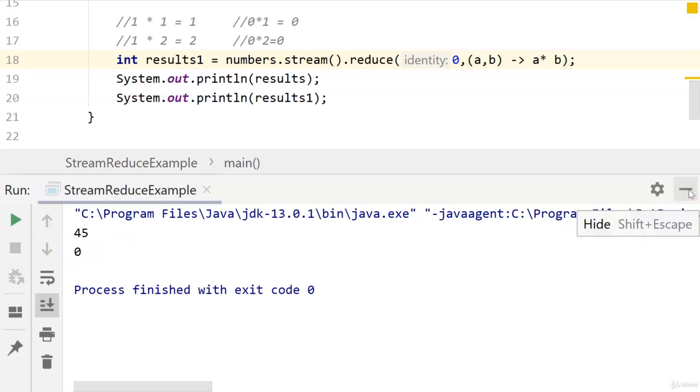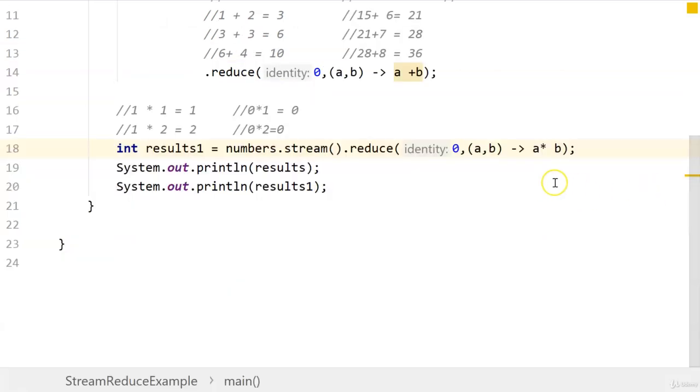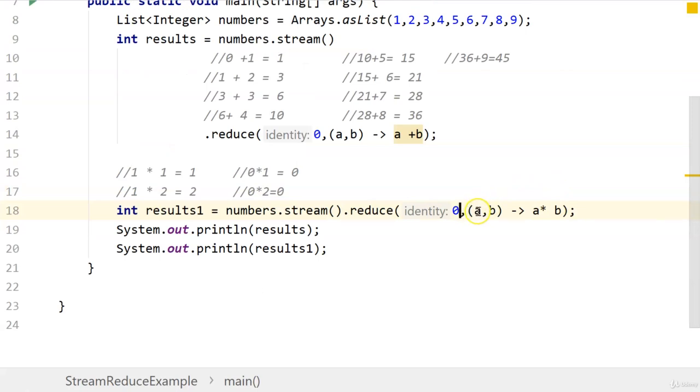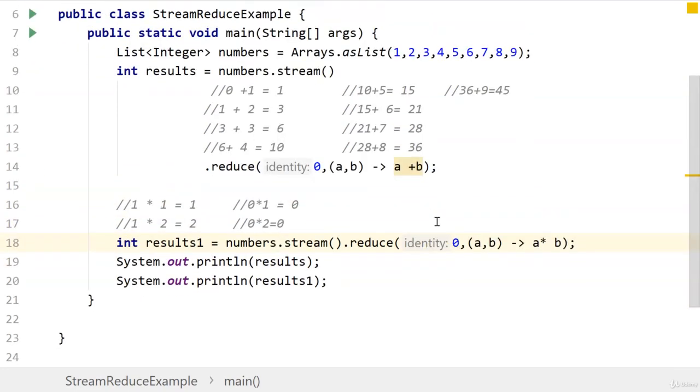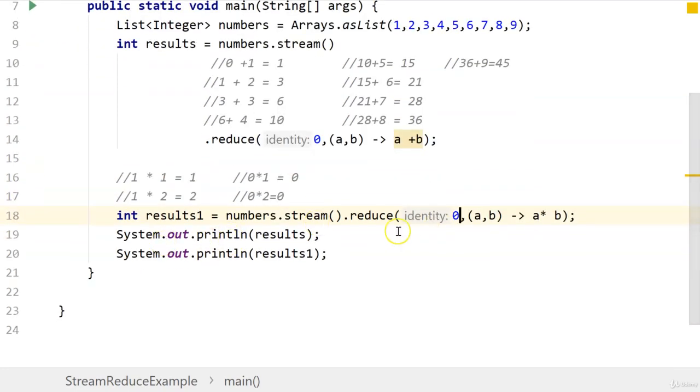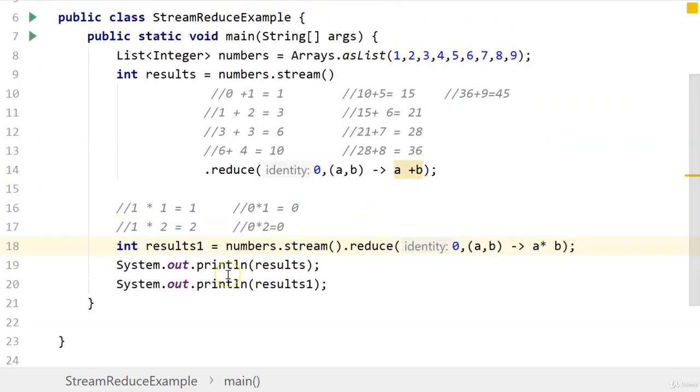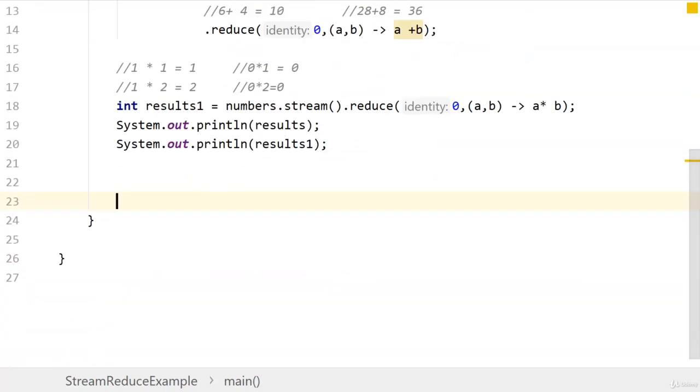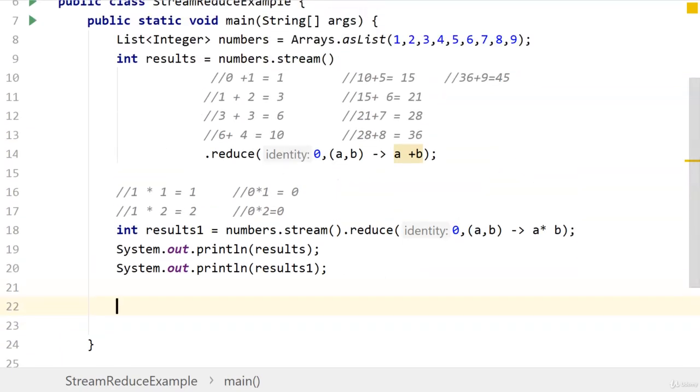So that is the purpose of the identity operator, because it is acting on two operands, and in the case of the first one we don't have a second operand to operate on, and that is why the identity operator is needed. So in this case, now let's look at the second method. The second method basically does not take the identity operator. You don't have to provide the identity operator with the second method.